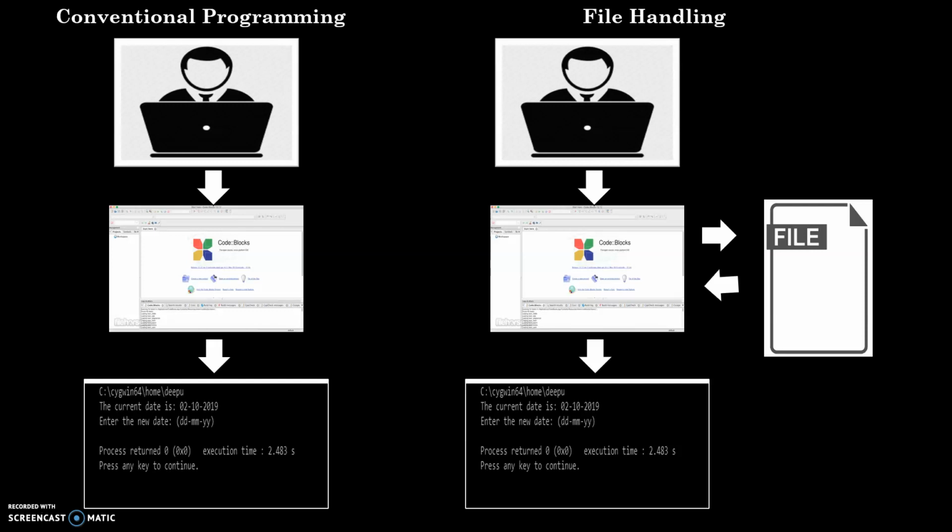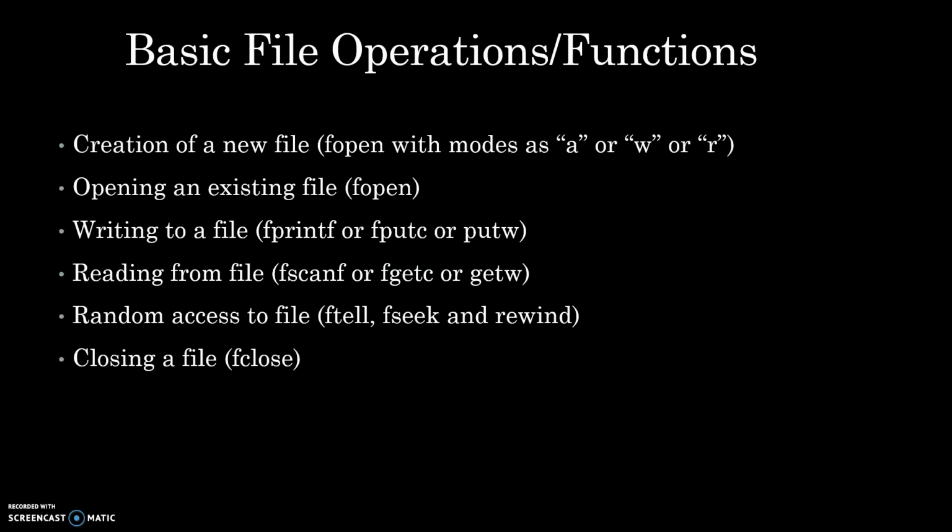So next we are going to consider how file handling can be done. Okay, so the basic file operations and how they can be done. Basically there are two ways to do file handling. One way is by using Unix commands and the other way is by using high level input output functions. In this video we are only going to consider the high level input output functions, the ready-made functions that are available in C that we can use for file handling.